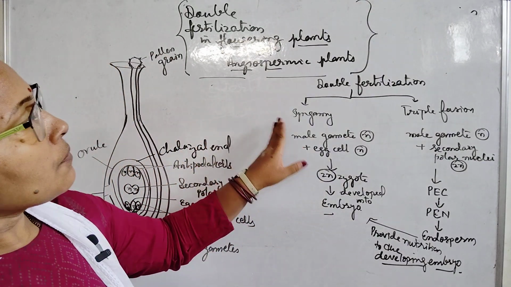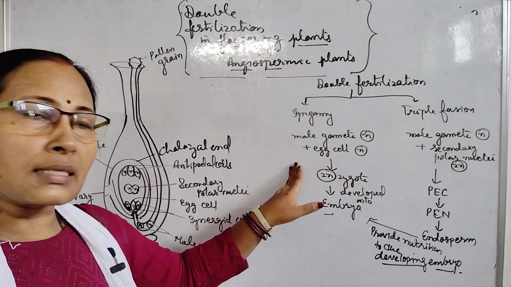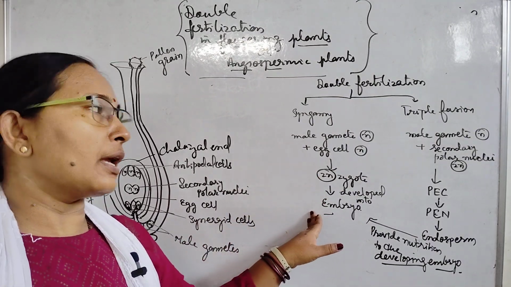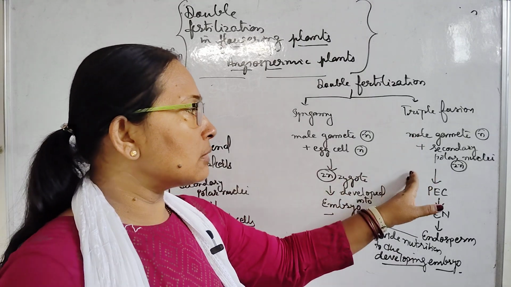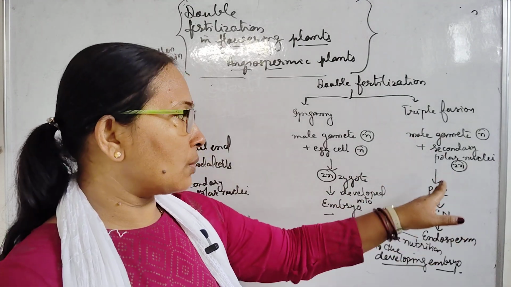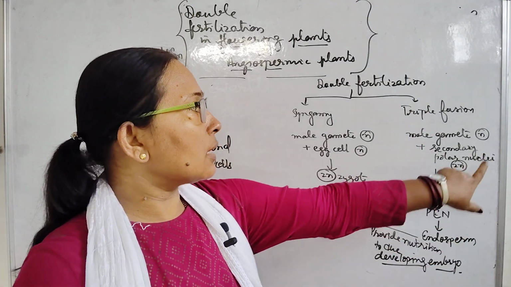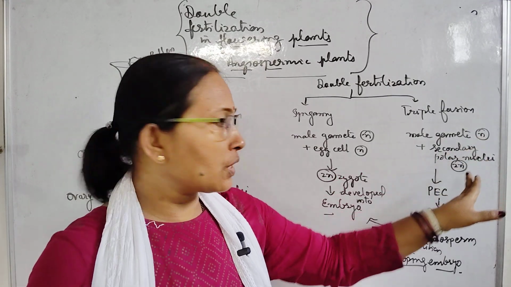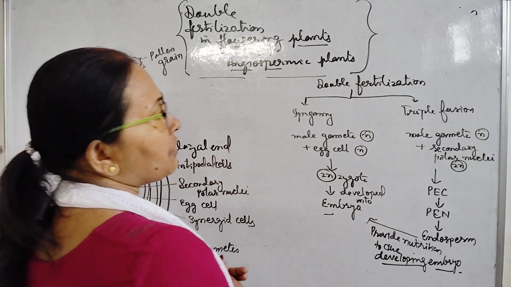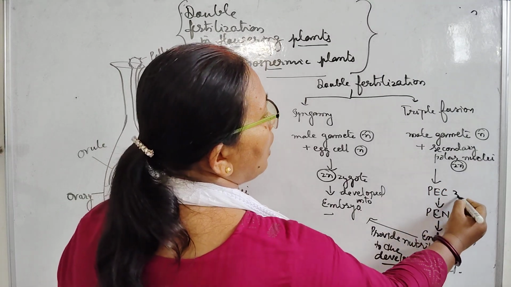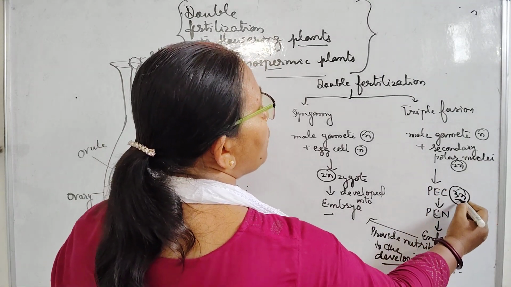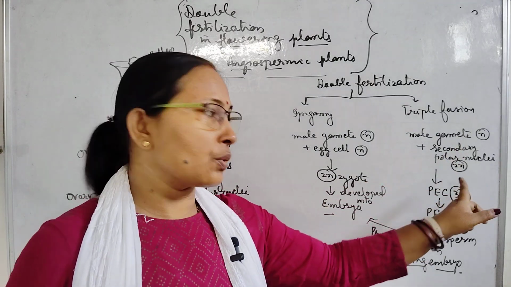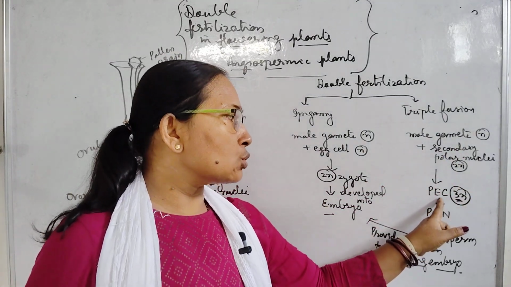In syngamy, the male gamete and egg cell fuse together and form the zygote. This zygote develops into the embryo. In triple fusion, the male gamete and the secondary polar nuclei fuse, because here is 2n and here is 1n, and these 2n and 1n combine together to form 3n. That's why it is called triple fusion, where three nuclei fuse together to form the primary endosperm cell.